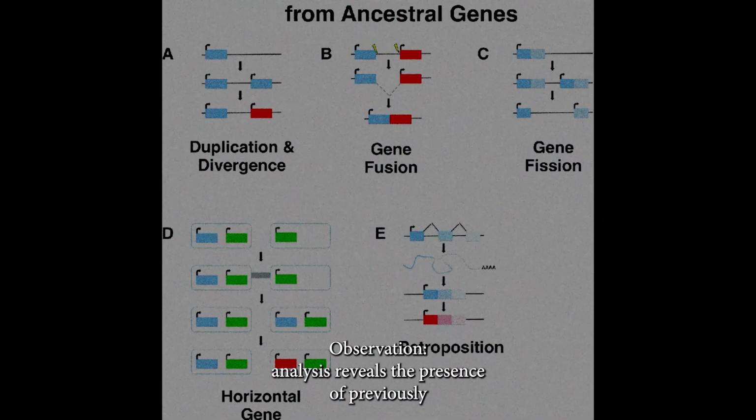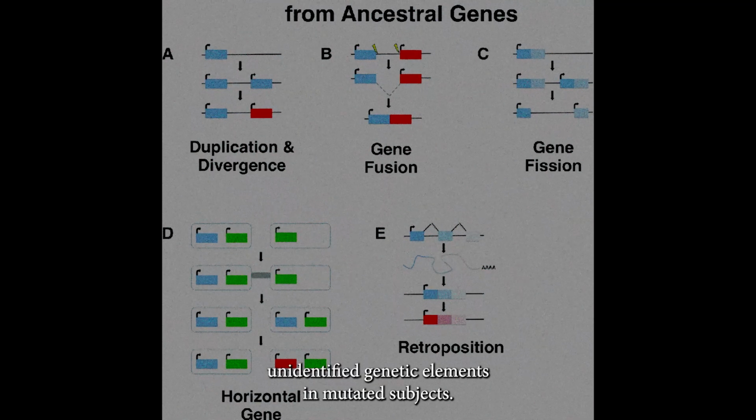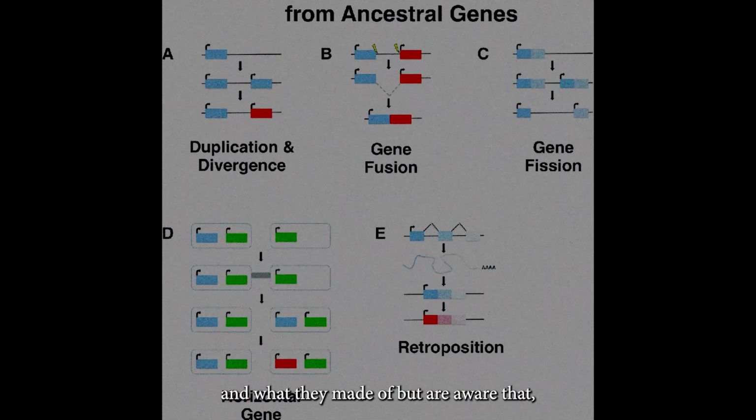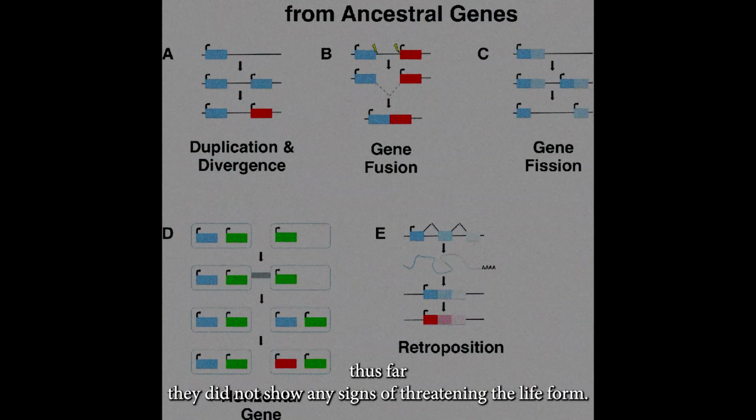4. Presence of novel genetic elements. Observation. Analysis reveals the presence of previously unidentified genetic elements in mutated subjects. We have yet to identify the origins of these genetic elements and what they are made of, but are aware that thus far they do not show any signs of threatening the life form.